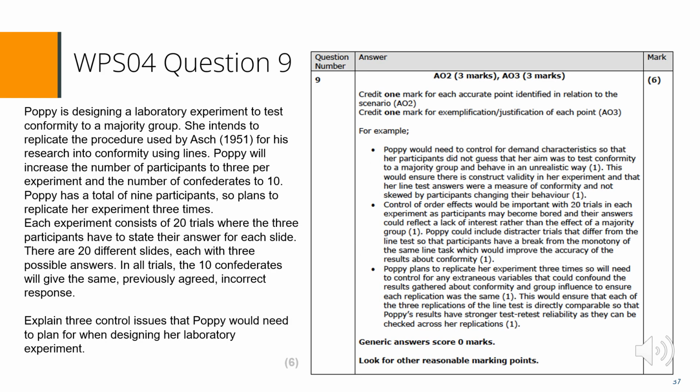We are now looking at WPSO4 question 9. Candidates had to explain 3 control issues in relation to the scenario for 6 marks, so there were 2 marks per control issue. The application could come through writing about using lines, testing conformity to the majority, the number of trials or confederates, how many times each experiment was repeated, 20 different slides, or the 3 possible answers per slide.